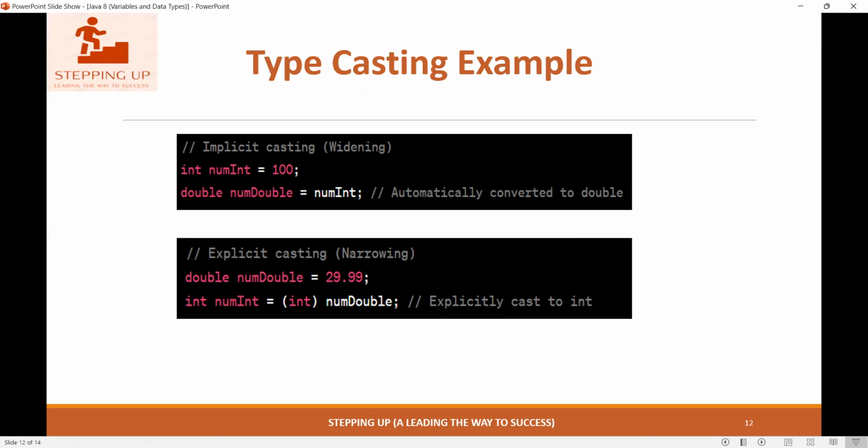Next is explicit casting. This is also called narrowing. This is the opposite of that. If the number is in double and we want to convert it into int, we first write int in brackets, then numDouble. So this is called explicit casting. It can convert double into int form.